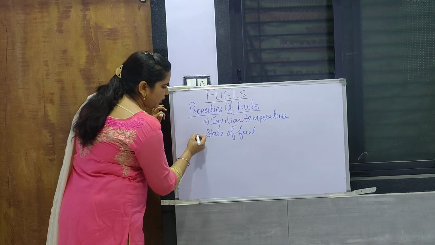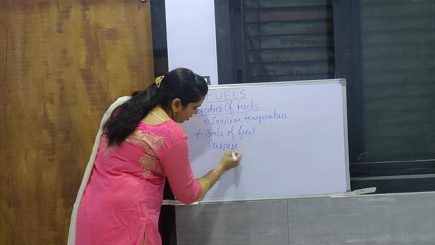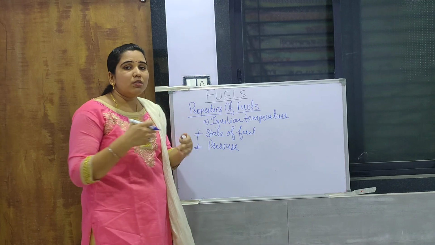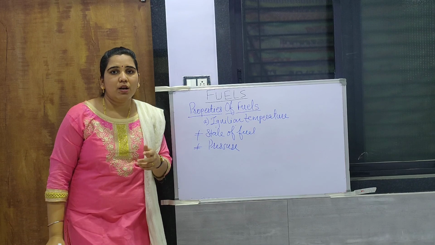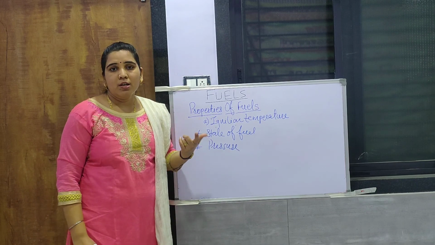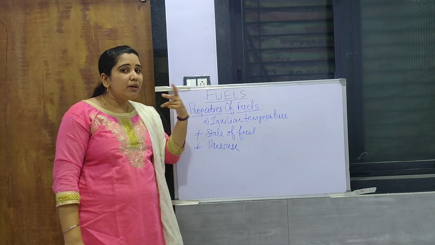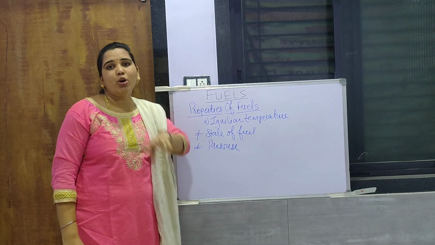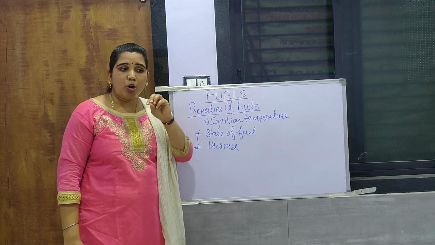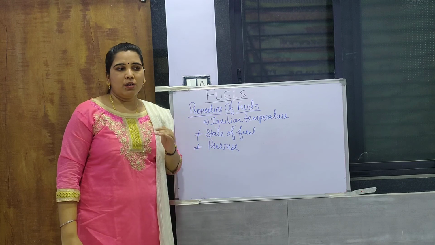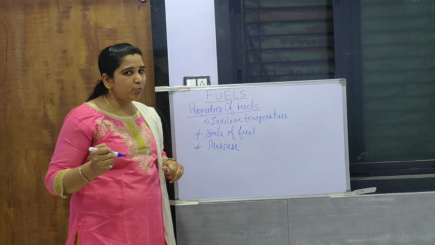Then number two, pressure exerted on the fuel. For example, when a coal sample starts burning in a particular vessel or calorimeter, the pressure exerted on that fuel is an important factor. Only at an optimum pressure can it burn properly and give energy properly. So pressure exerted is also an important point.